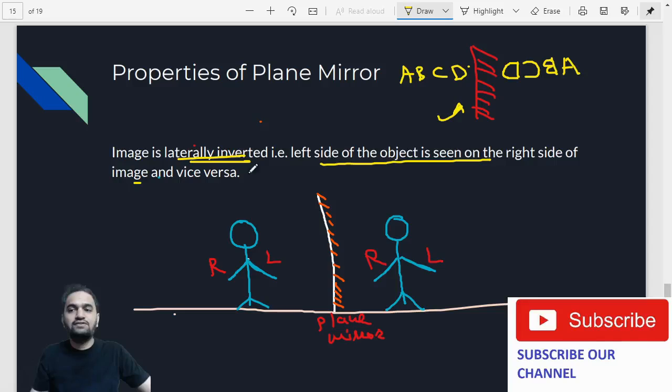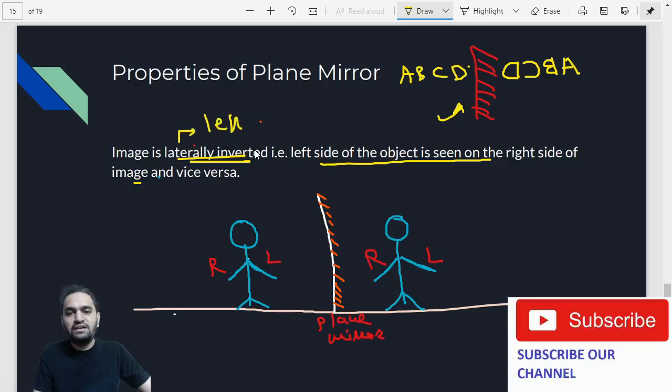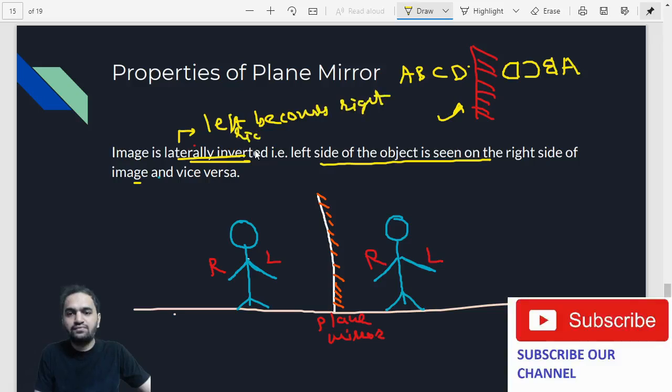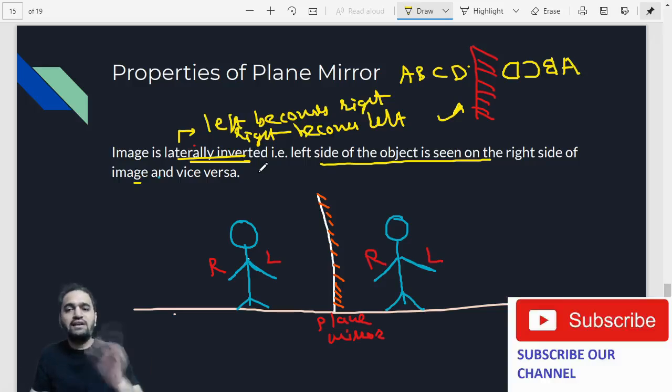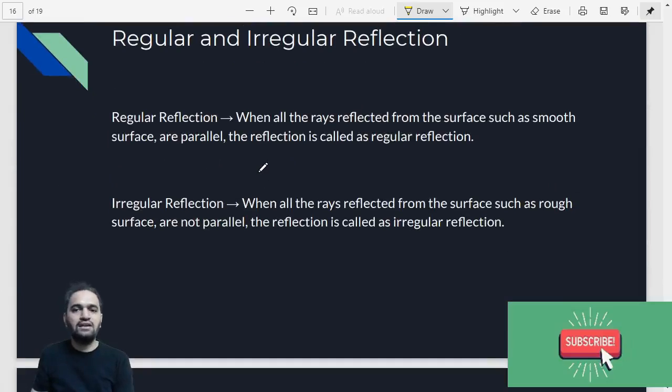Okay, so that you must have understood. So what is the meaning of lateral inversion? Lateral inversion means left becomes right and right becomes left. Are you understanding this? Okay. Now let us talk about regular and irregular reflection.